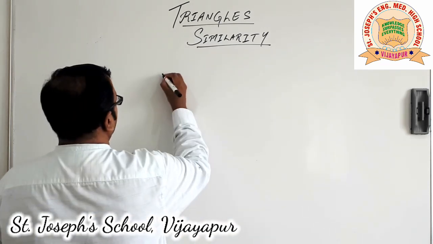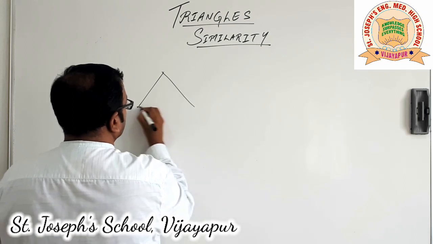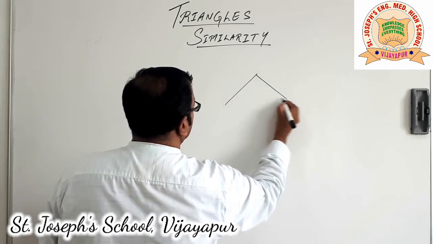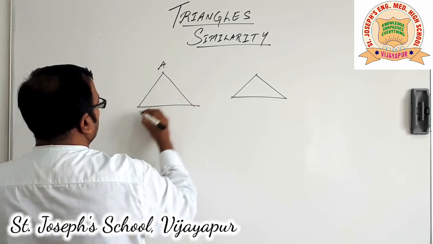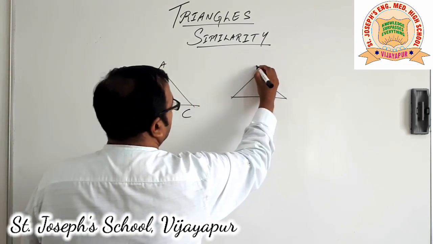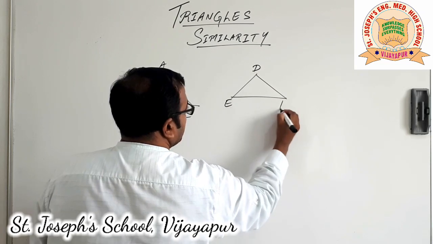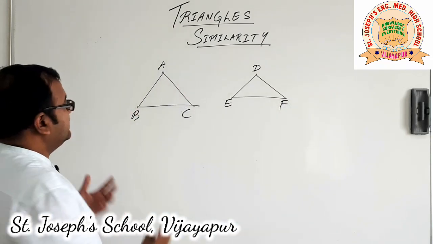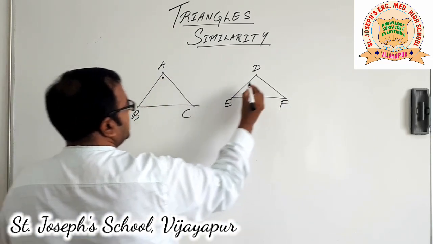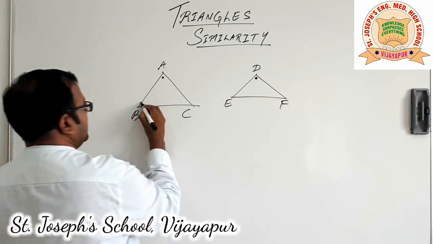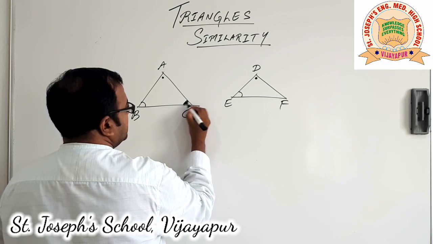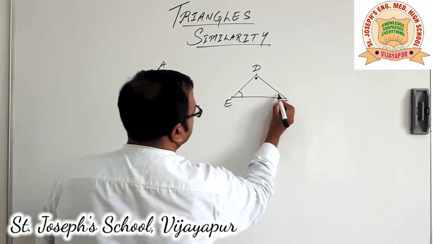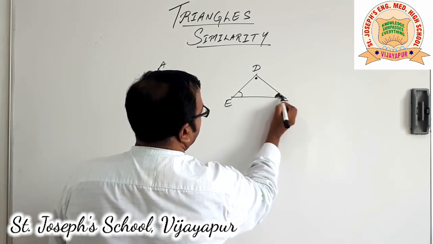For example, if I am talking about two triangles of the same shape, but one is bigger than the other. Let me call this ABC and let me call this DEF, with angle A equal to angle D, angle B equal to angle E, angle C equal to angle F.